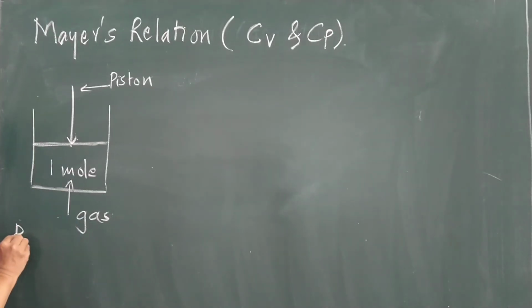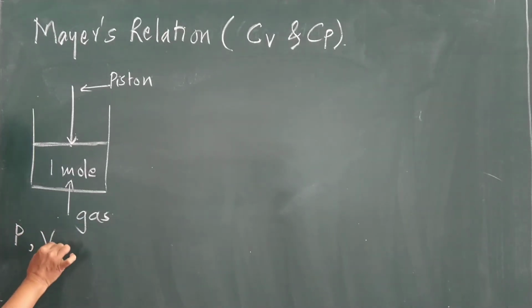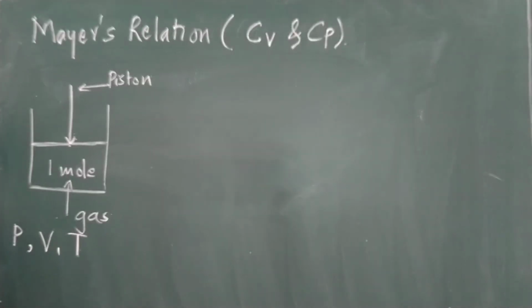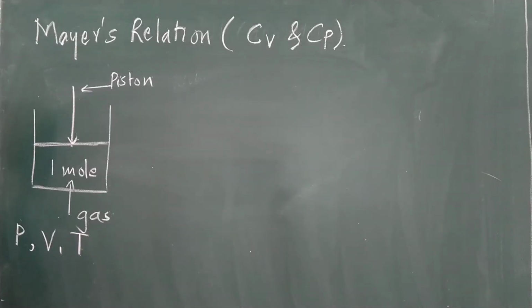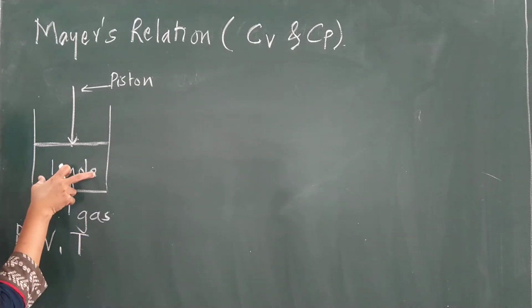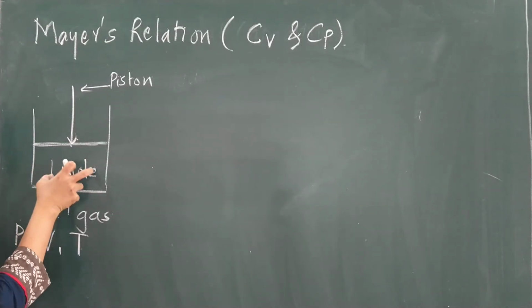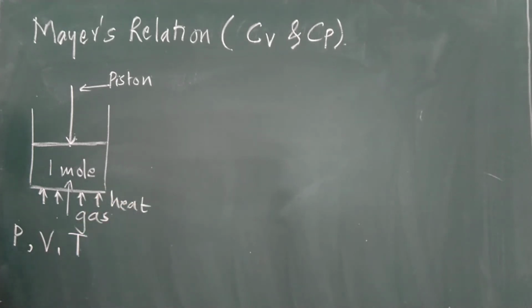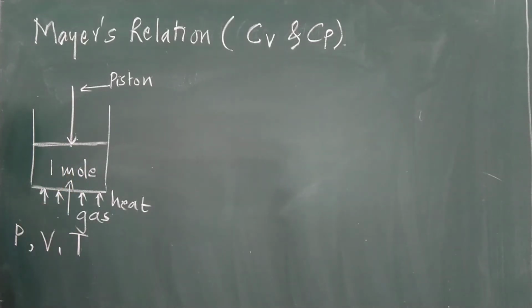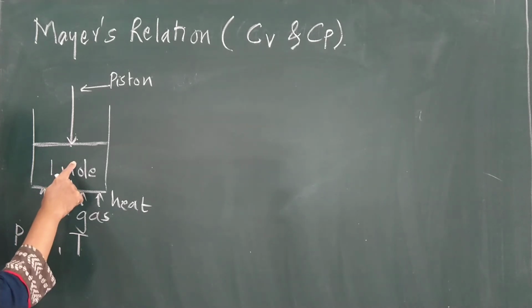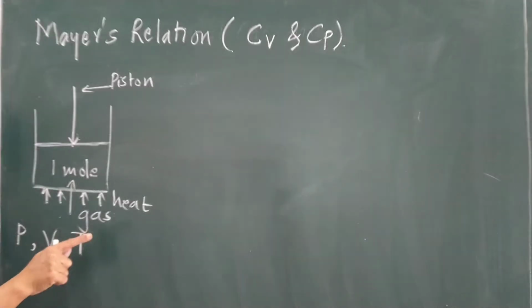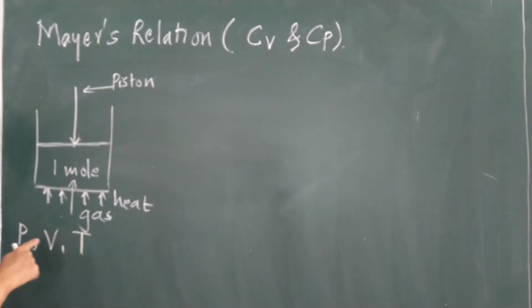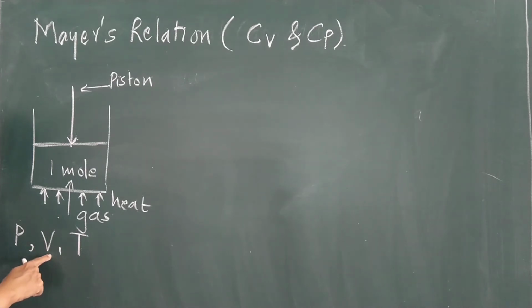That 1 mole of a gas has a pressure P, volume V, and its temperature is T. Clear? Now, if I want to increase the temperature of this gas, I am going to supply a certain amount of heat energy. So if heat energy is supplied to this 1 mole of a gas, then temperature will rise. Due to that rise in temperature, there is a considerable change in volume and pressure.